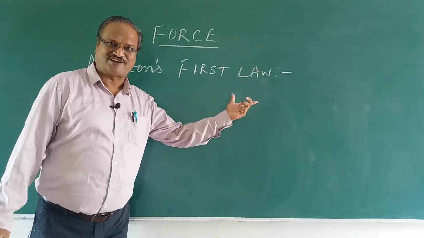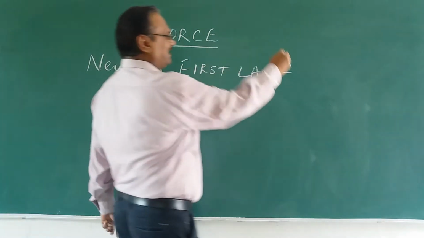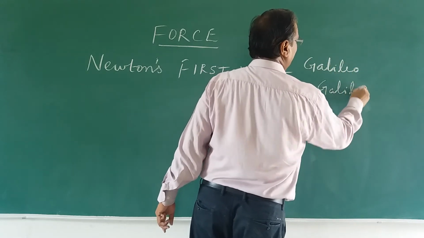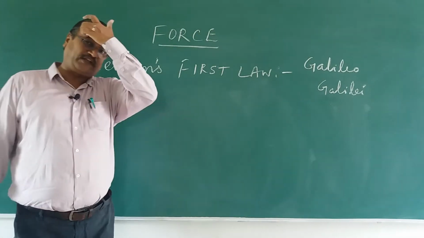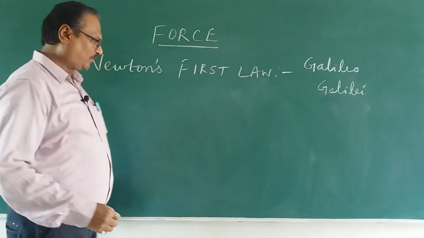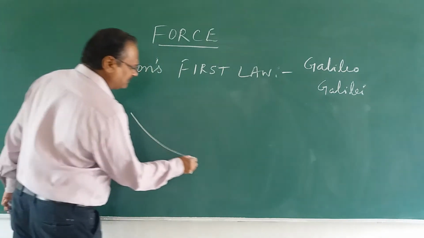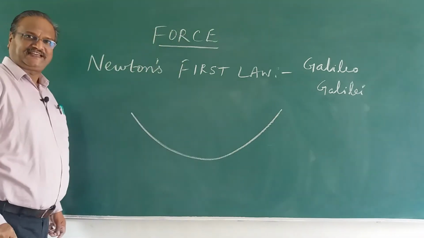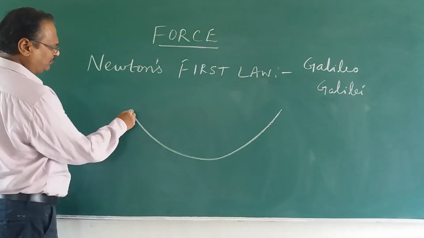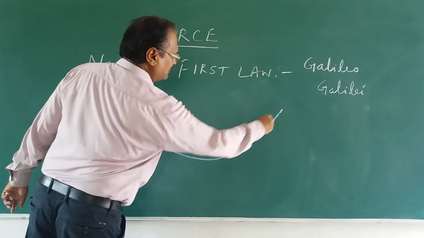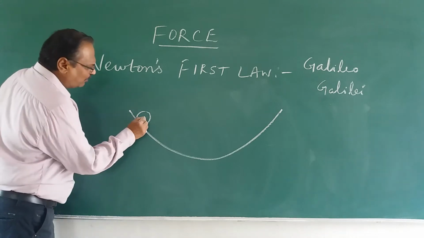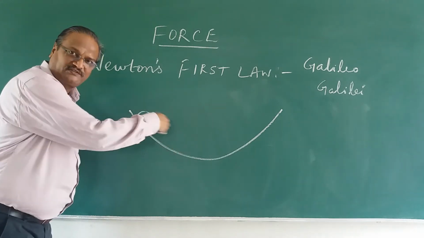Before we learn Newton's first law, we should first know about another scientist by name Galileo Galilei. Let us learn about, see what did he do. Galileo Galilei did one experiment. In that experiment, what he did, he took a vessel like this, and a plane, like we can say a surface like this. And he took a spherical or semi-spherical shape. He took a ball from here and he rolled the ball. There is no friction.